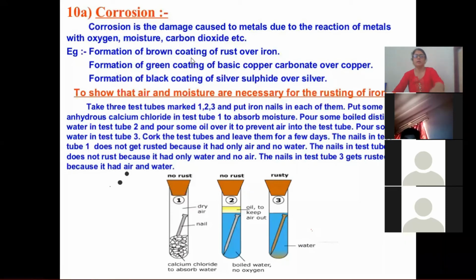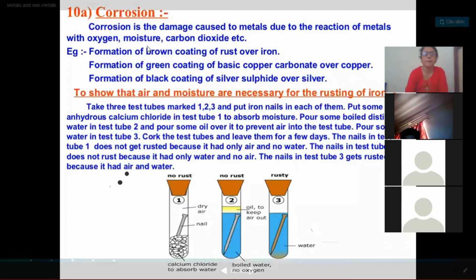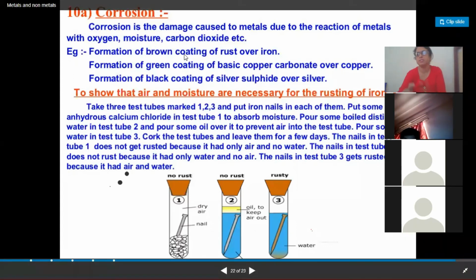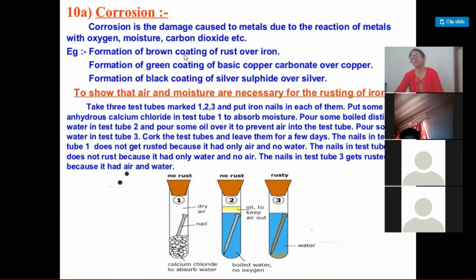And now here we have an experiment in which it is established that there are two conditions which are necessary for rusting: presence of moisture and presence of oxygen.